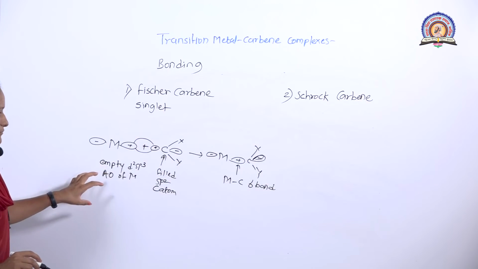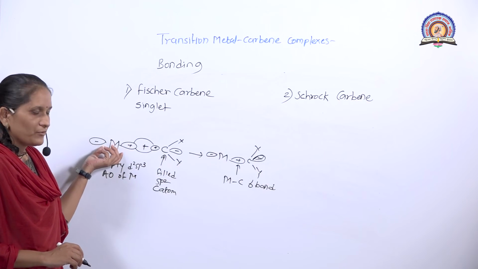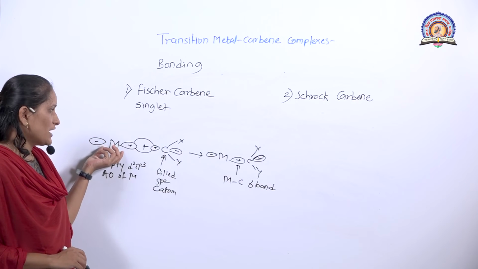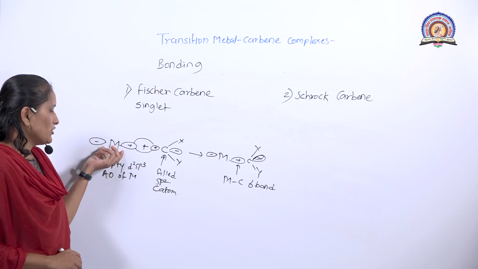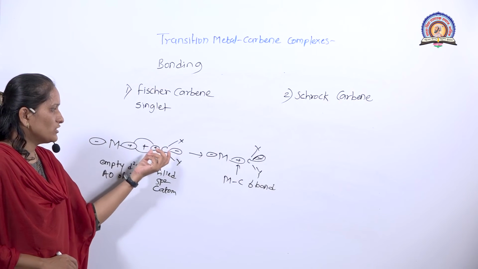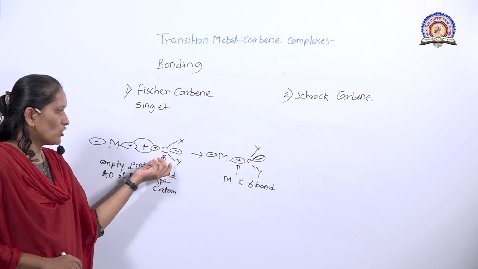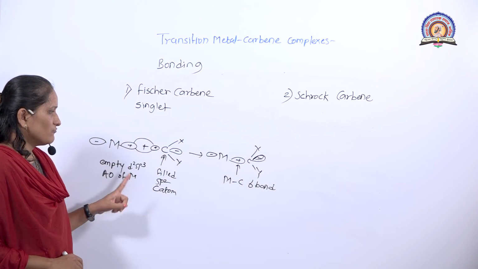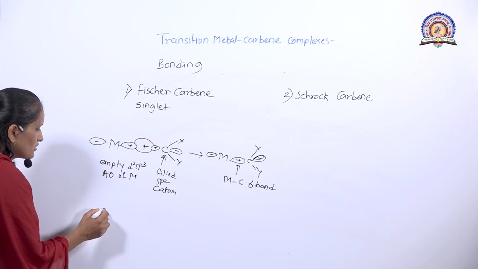At the same time, the filled 3dxz or 3dyz atomic orbital of the metal atom overlaps with the empty 2pz atomic orbital of the carbon and forms the pi bond.